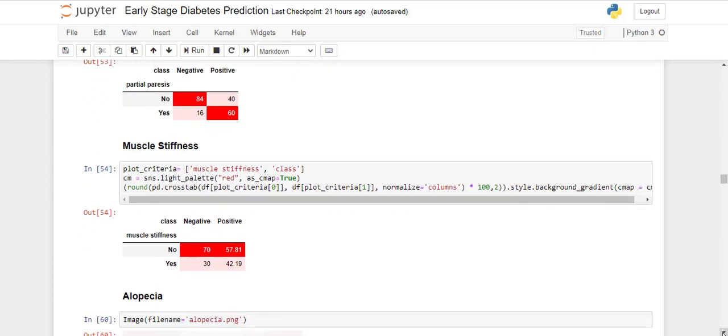Another feature is muscle stiffness, and we know muscle stiffness may be a cause of some other features or some other disease. And its data also shows that the distribution is very close, so we cannot say.